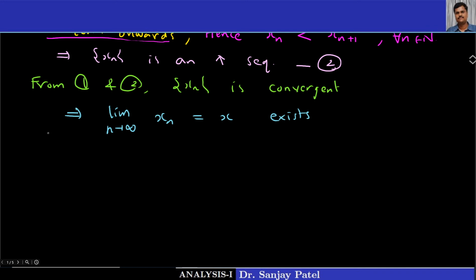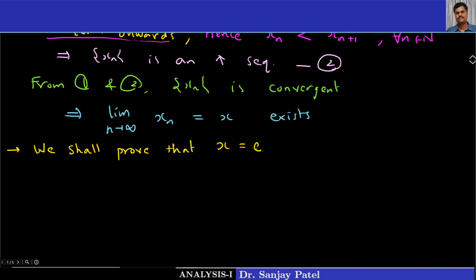What I want to prove, the main thing now, is that the value of this limit x is the same as the number e. So we shall prove that x and e, these two numbers are the same. What is e? e is defined as the limit of the sequence sigma 1 upon k factorial as n tends to infinity, as in the previous theorem.